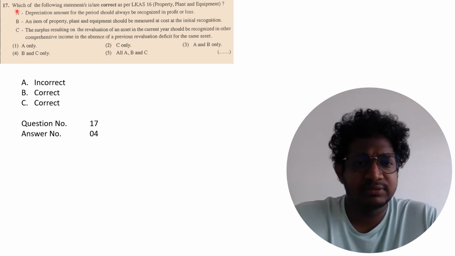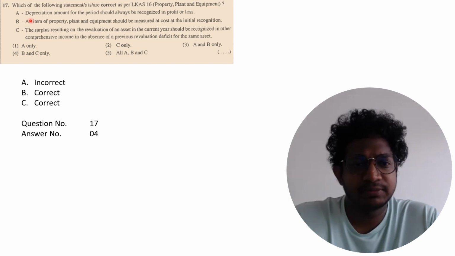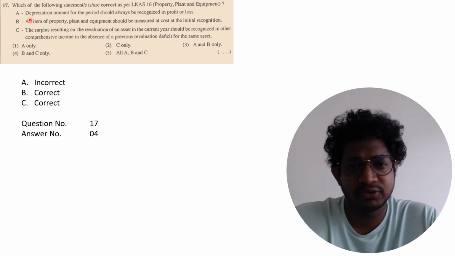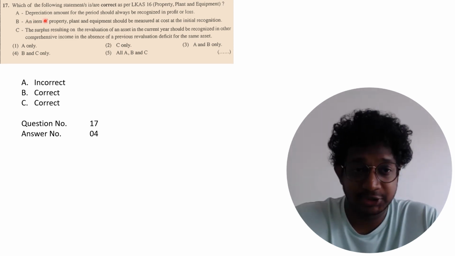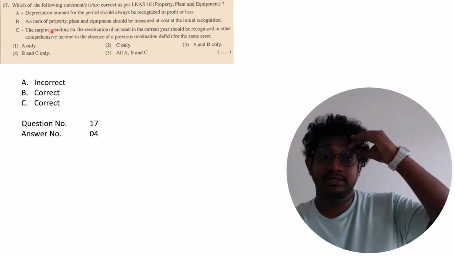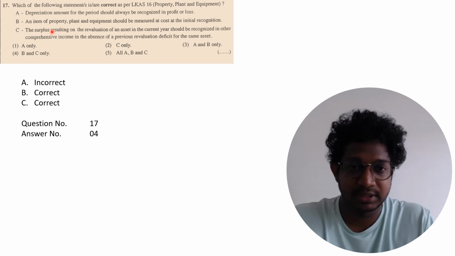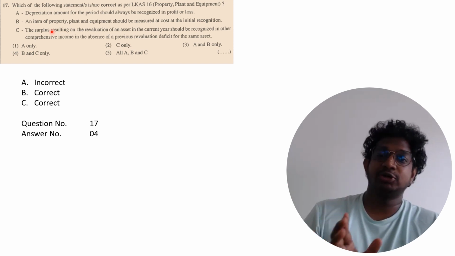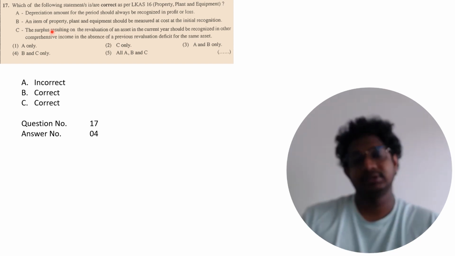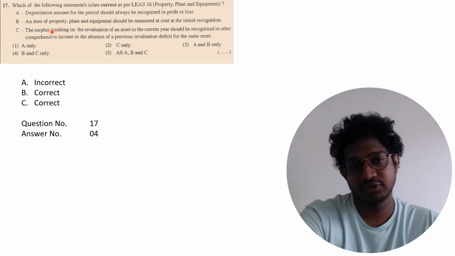Question number 17. What statements are correct as per case 16? Depreciation amount for the period should always be recognized in profit or loss. No. Depreciation can vary based on the availability for use of that property, plant and equipment. B. An item of property, plant and equipment should be measured at cost at the initial date. That's totally correct, right? At the initial recognition, you have to identify your property, plant and equipment at cost. And after that, you can follow either the cost model or the revaluation model.